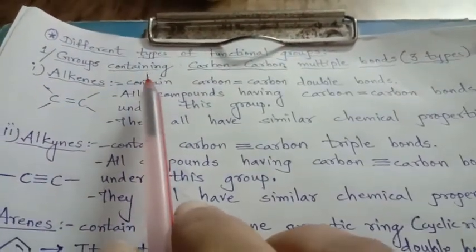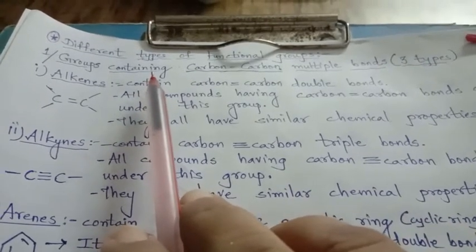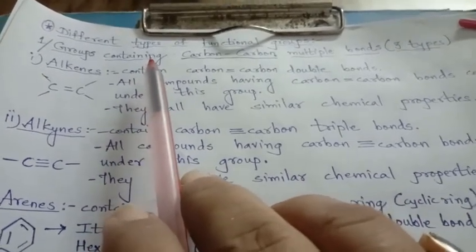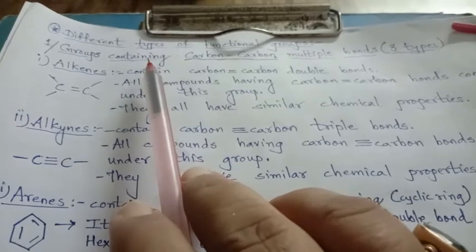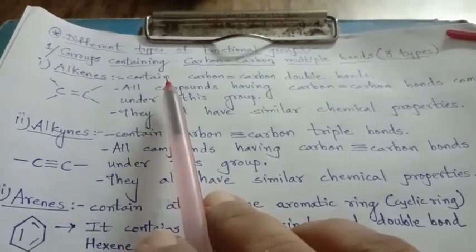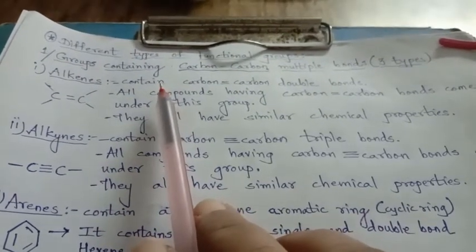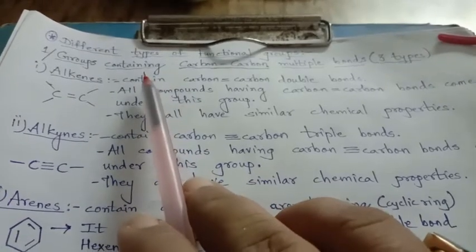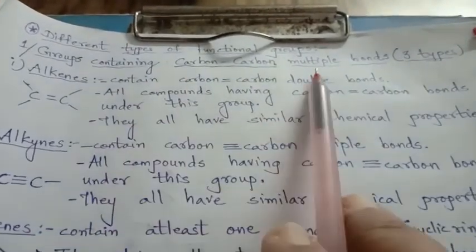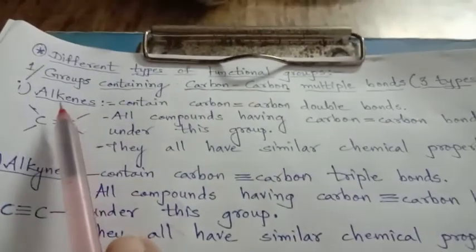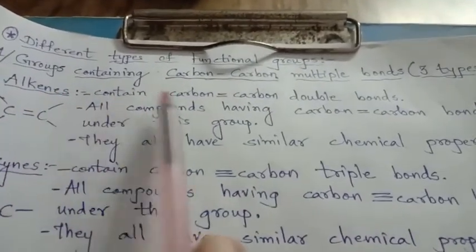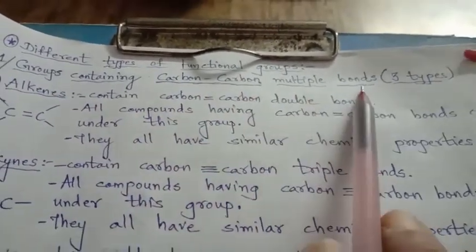Before the Diwali break, we had finished up to the functional group and what is the functional group and types of the functional group. We are supposed to do it today. So, let us start with different types of functional groups. First, the groups containing carbon-carbon multiple bonds.